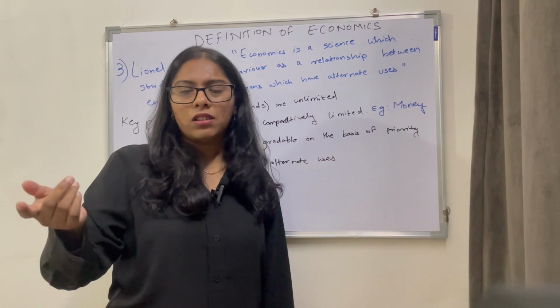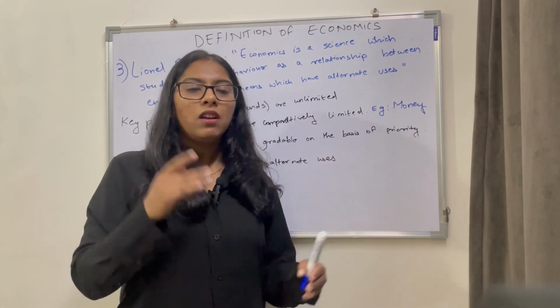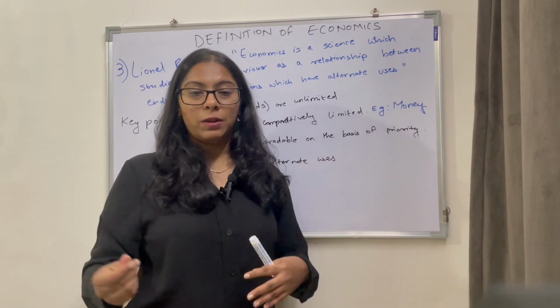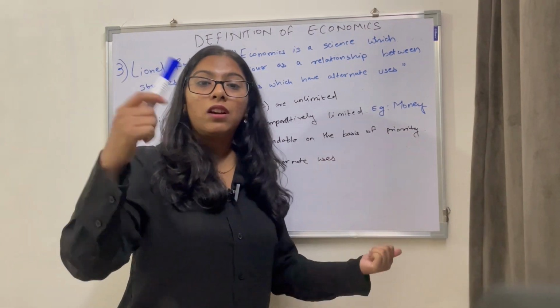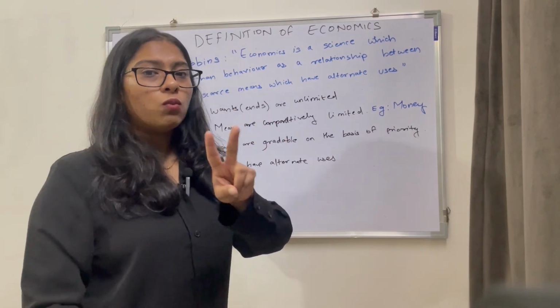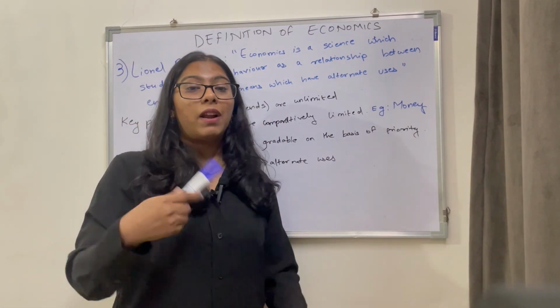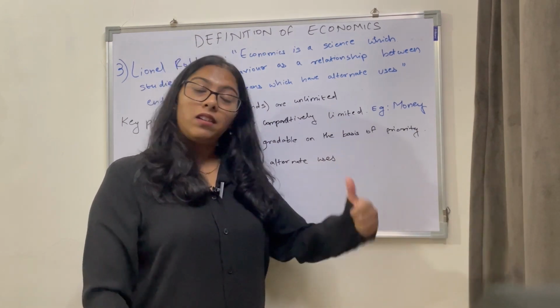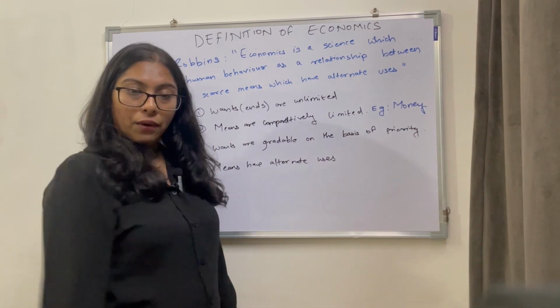Do I need another car? The car that I have currently is working extremely fine. It takes me from place A to place B. So right now, my priority is, let's say, buying a new phone. Both are my wants. Buying a car is also my want, buying a phone is also my want. But right now, the priority is buying a phone, correct? So the want can be prioritized.